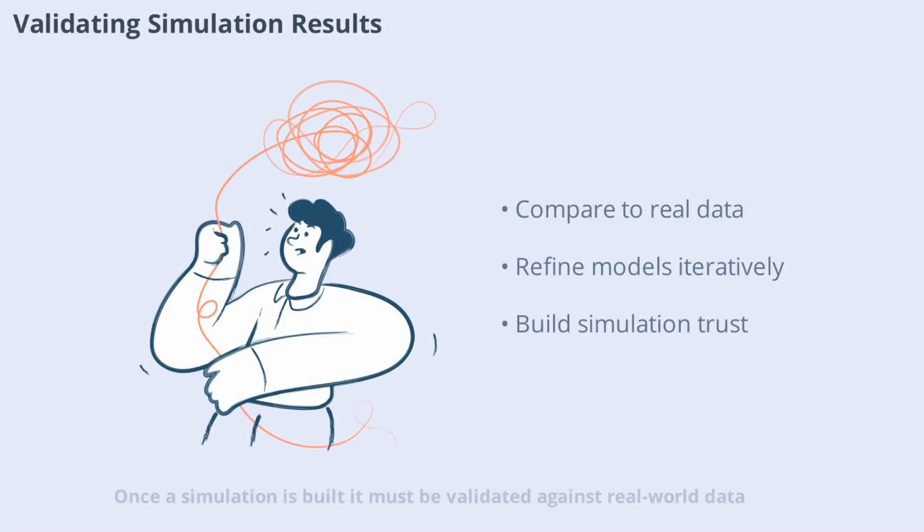Once a simulation is built, it must be validated against real-world data. Scientists compare the model's predictions to experimental results to ensure accuracy. If the simulation matches reality, it can be used with confidence. If not, the model is adjusted and tested again. This iterative process helps refine the simulation and build trust in its predictions. Validation is a critical step that ensures simulations are reliable tools for research and decision-making.